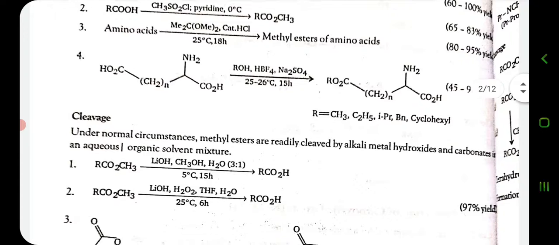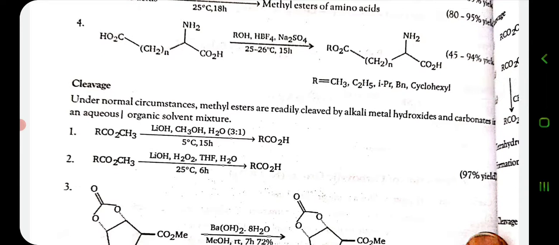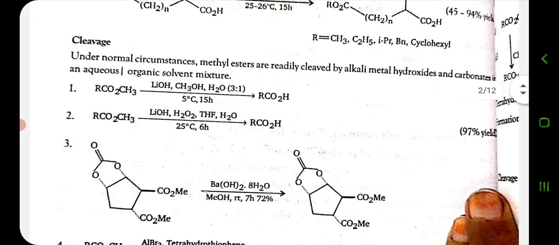Next step is the cleavage or deprotection of the carboxylic group. Under normal circumstances, methyl esters are readily cleaved by alkali metal hydroxides and carbonates in an aqueous or organic solvent mixture, and we will get our original carboxylic group after completion of the reaction.